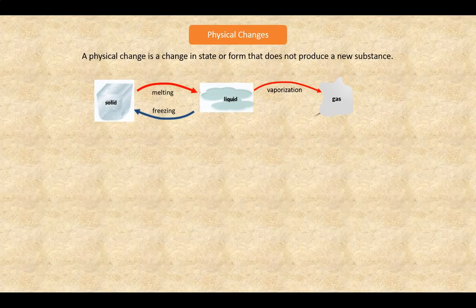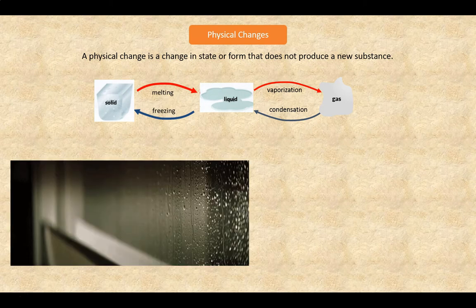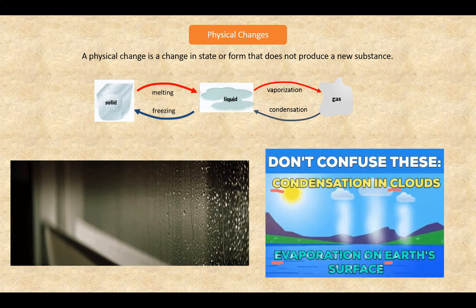Now let's look at condensation. Here's a condensation of water vapor, which is a gas, on a cold window. When water vapor touches a cold enough window, the gas will condense on the surface to form liquid droplets of water. In the water cycle, the evaporated water from lakes, rivers, and oceans rises up and meets colder air, where it then condenses into small liquid drops to form clouds.